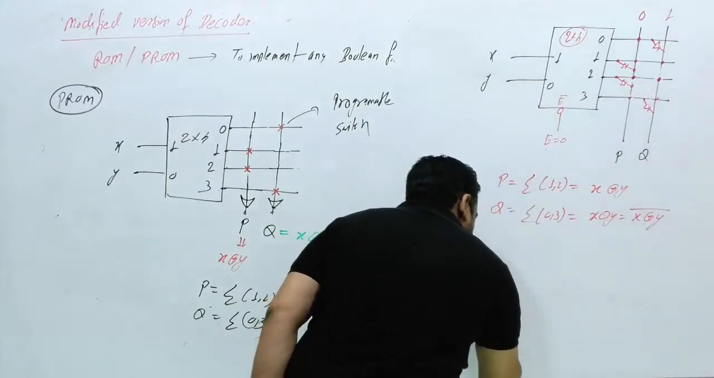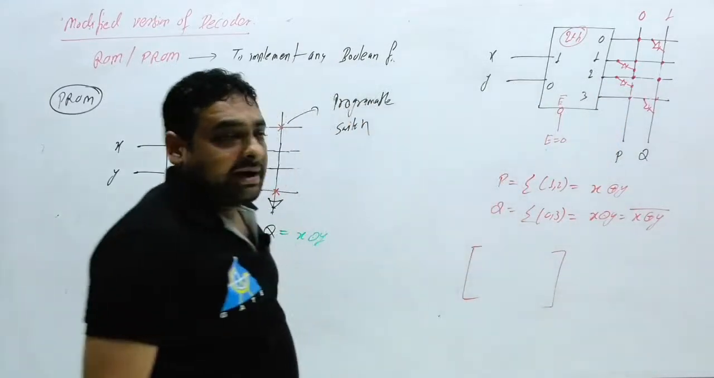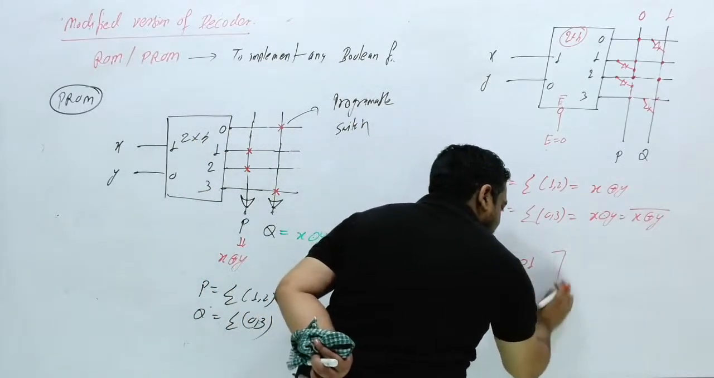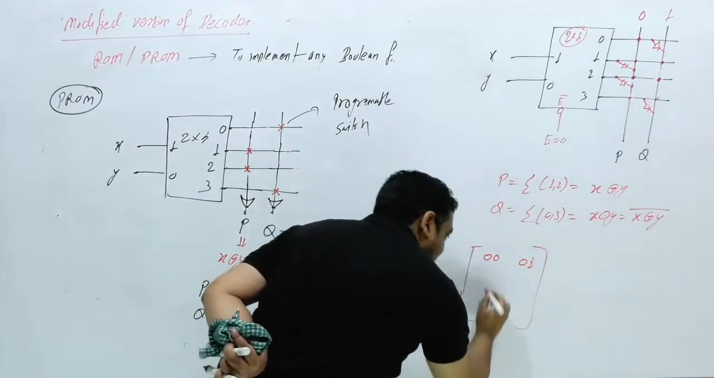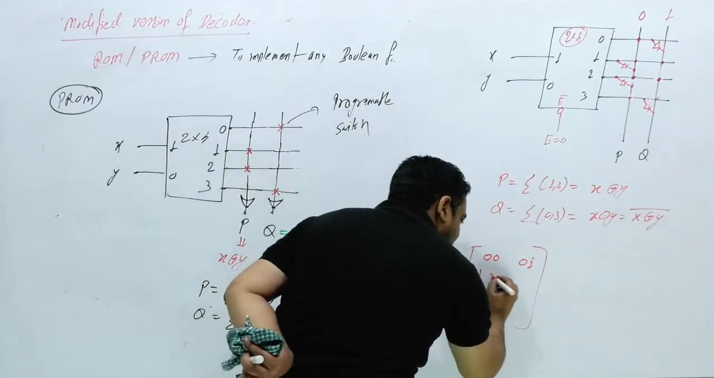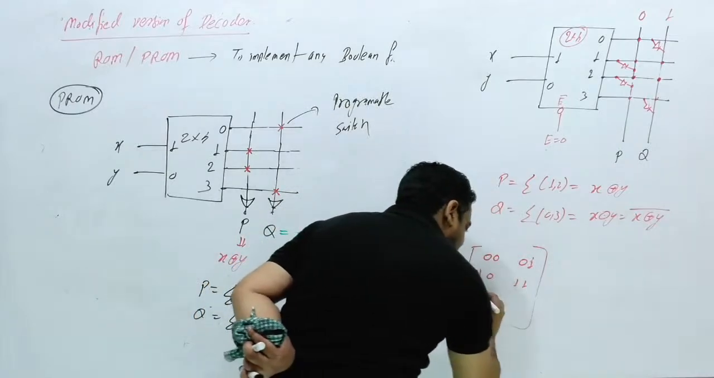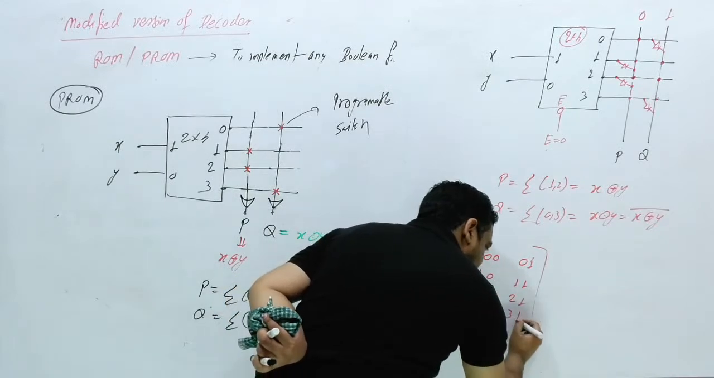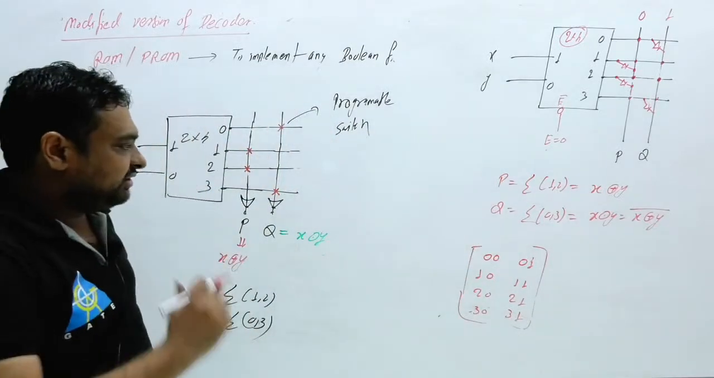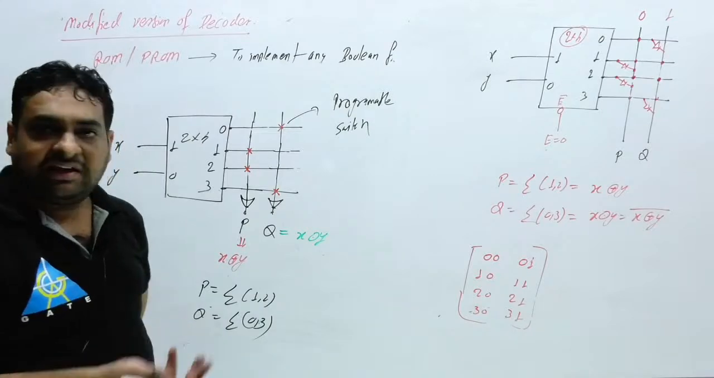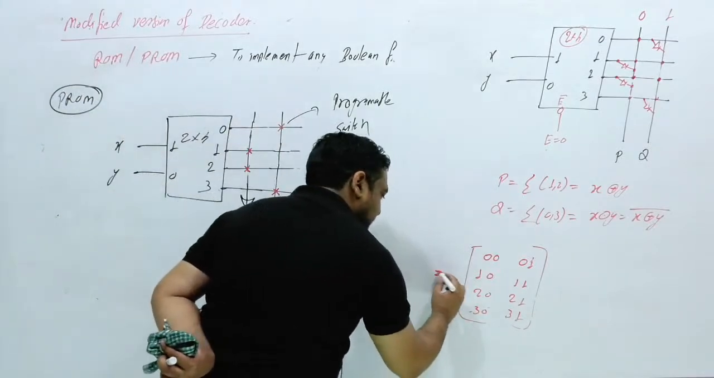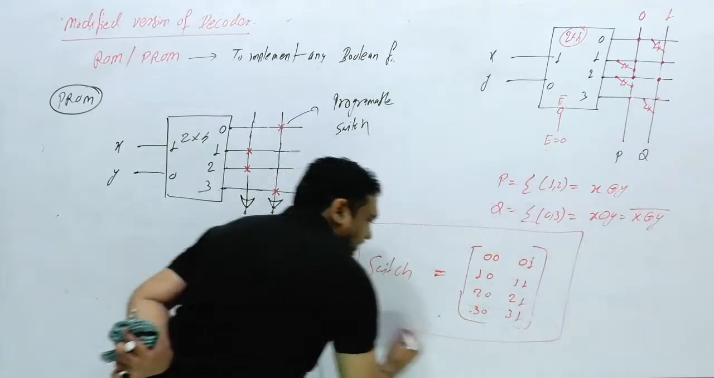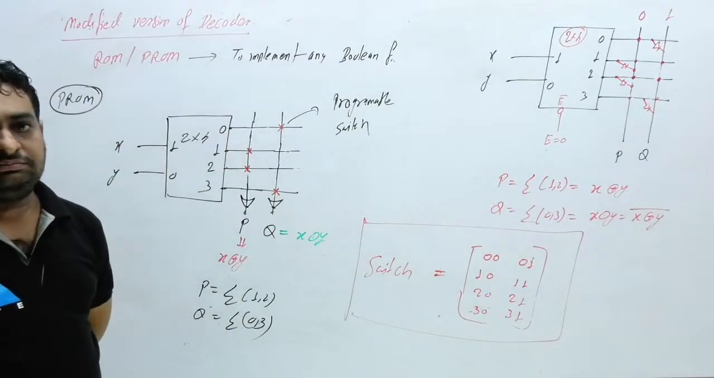Suppose I want to draw these switches in the matrix form. What can I write? The first one is 00. The second one is 01. Like this. Next one will be 10 and next one will be 11, and this is 20 and this is 21, this is 30 and this is 31. You can also write D00, D01, D10, D11 like this. This is the switch representation. You can represent switches in this matrix form.